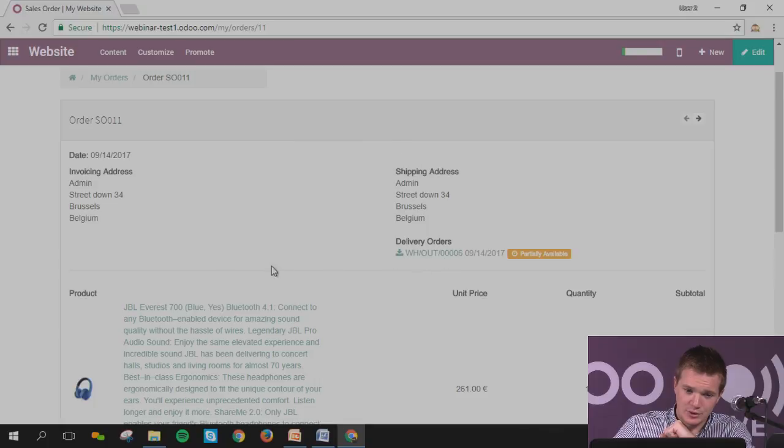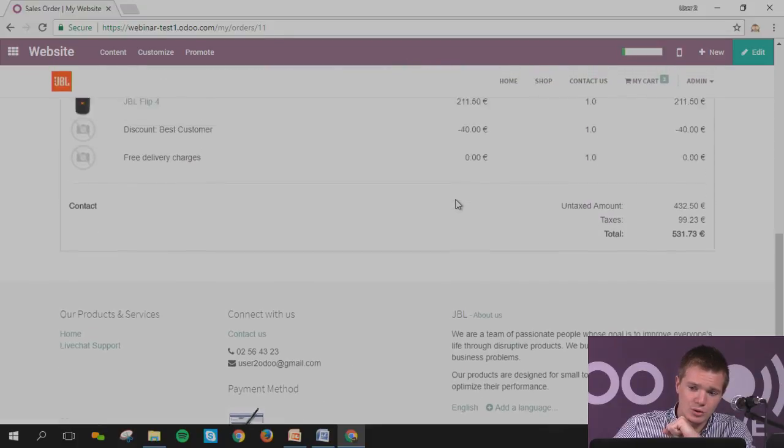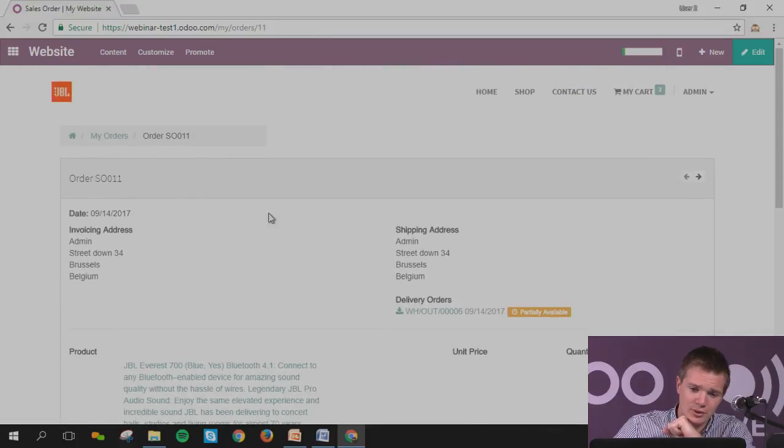Shipping, delivery order, and you can see here the date on which normally it should have come. So if the guy wants to call the company saying, well, I've got a problem with my order in here. It says that it's partially available and the number is warehouse out 006. Then the guy can simply go into the system and find it.